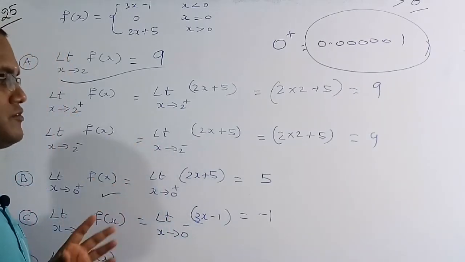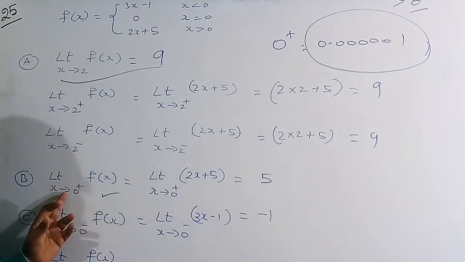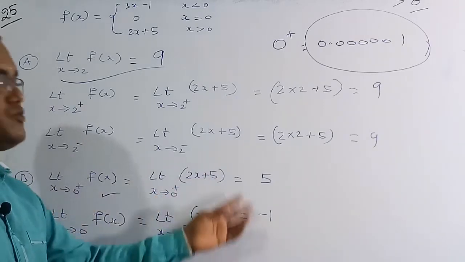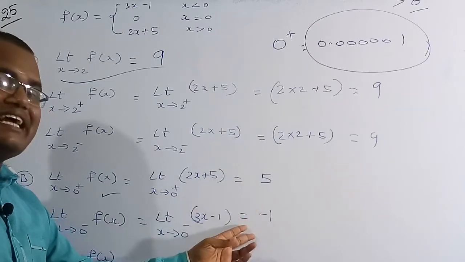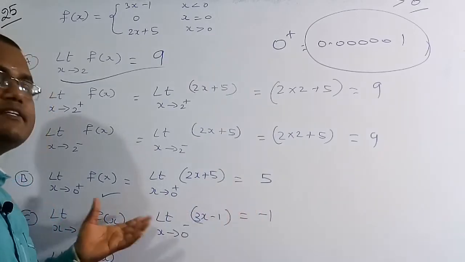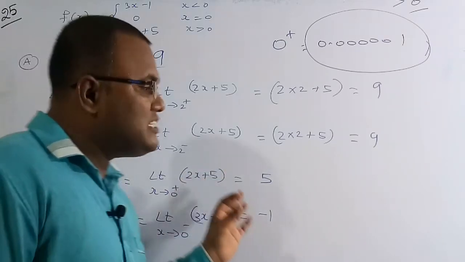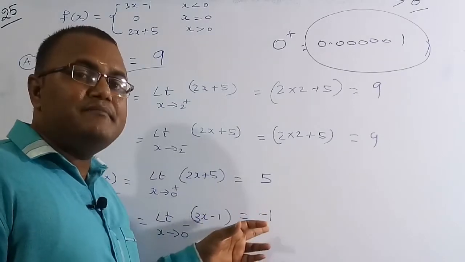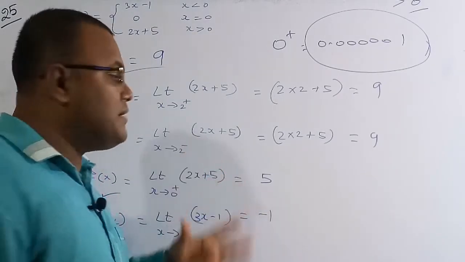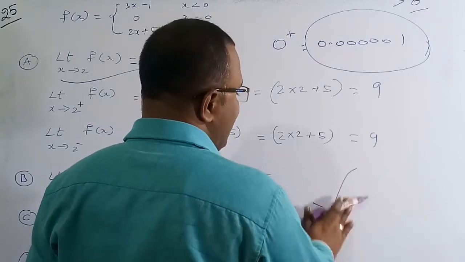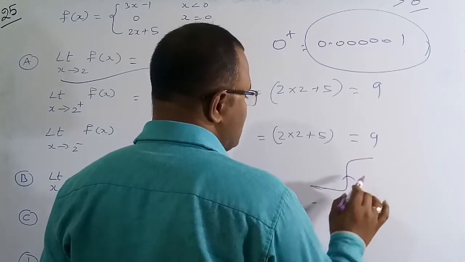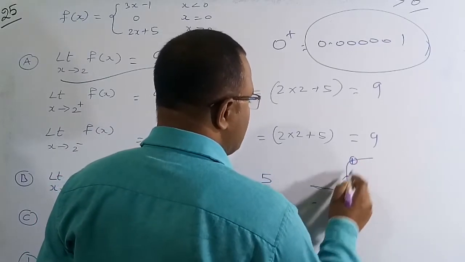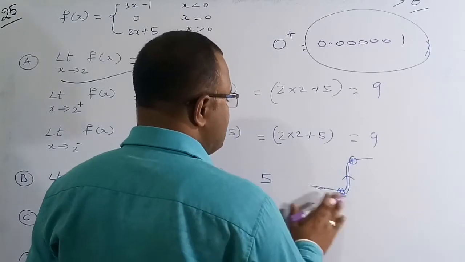From this I am going to give you an interesting point. For limit x tends to 0 plus the value is 5, and for limit x tends to 0 minus the limit is minus 1. You can see clearly that the right hand limit and the left hand limit at point 0 are different. Therefore the limit does not exist. It means there is a discontinuity, a jump, an instantaneous jump. For a small amount lower the value is this, and for a small amount higher the value is this, so there is a certain amount of jump at 0.